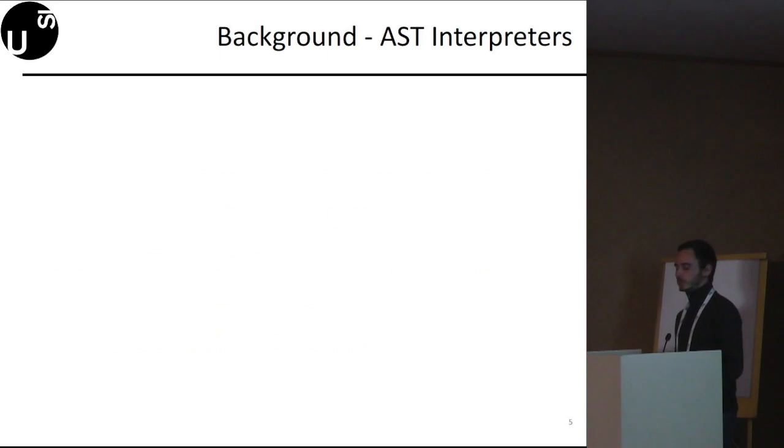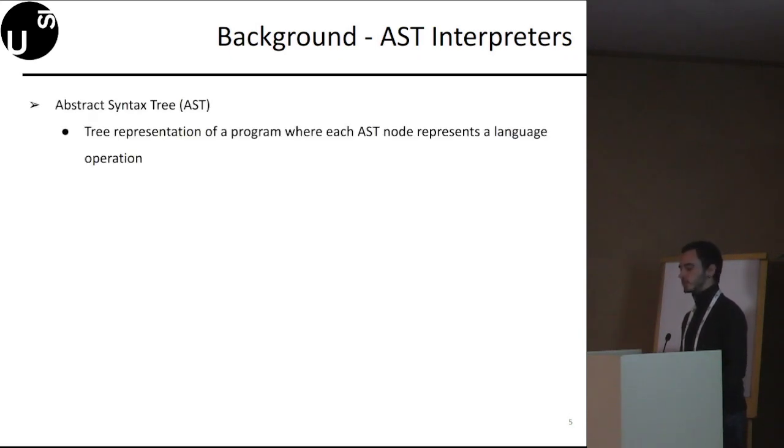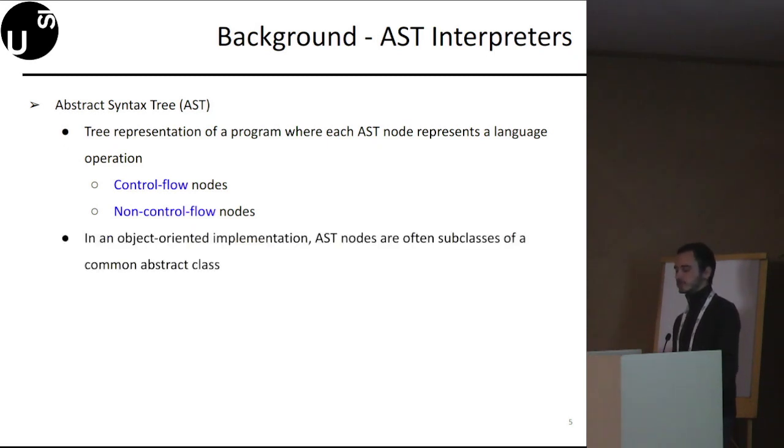I would like to present here the required background before describing our technique. We'll start with AST interpreters. An abstract syntax tree is a tree representation of a program where each AST node represents a language operation. In particular, we can divide AST nodes into control flow nodes, if they encode the control flow structures of the language to be interpreted, such as if statements or loops, and non-control flow nodes that encode primitive operations, such as arithmetic operations. In an object-oriented implementation, AST nodes are often subclasses of a common abstract class.